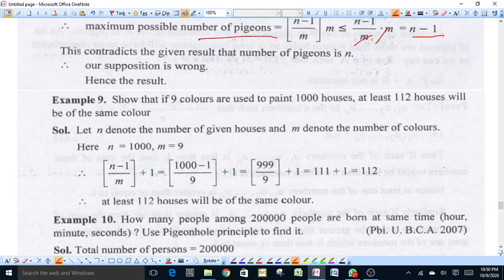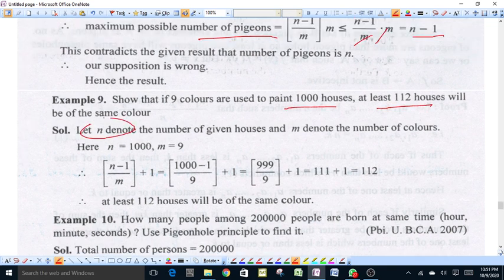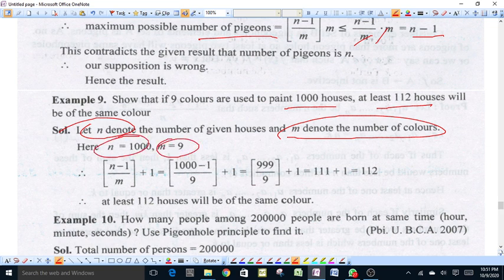See this example. If we have 9 colors which are used to paint 1000 houses, then at least 112 houses will be of the same color. Here n is the number of houses, taken as pigeons, and the number of houses is 1000, and we have m pigeonholes, where n is 1000 and m is equal to 9. 9 pigeonholes, 1000 pigeons.